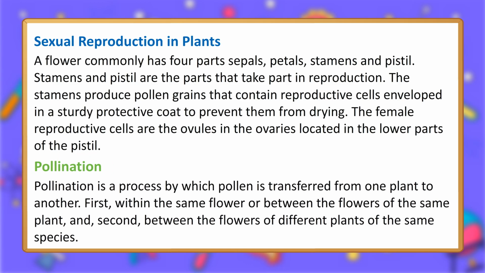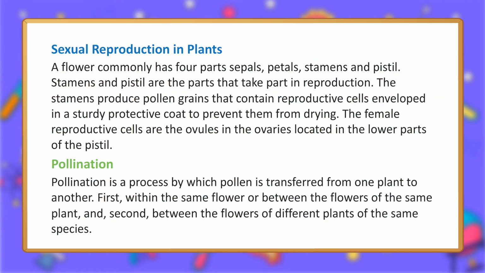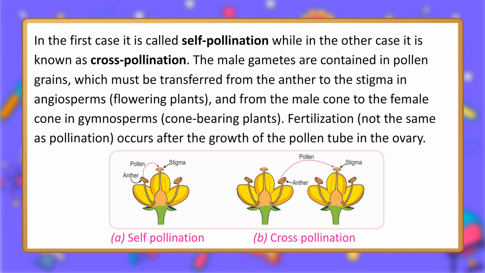Pollination. Pollination is a process by which pollen is transferred from one plant to another. First, within the same flower or between the flowers of the same plant, and, second, between the flowers of different plants of the same species. In the first case it is called self-pollination, while in the other case it is known as cross-pollination.